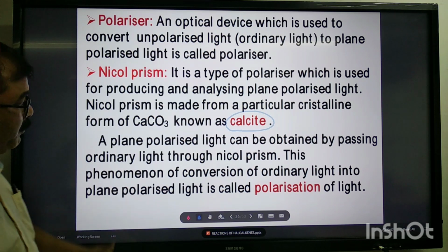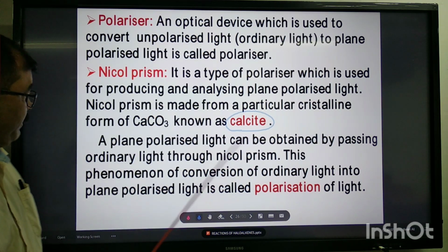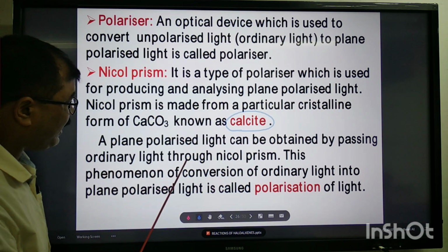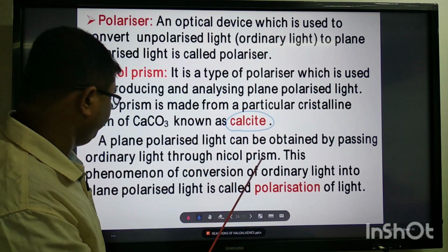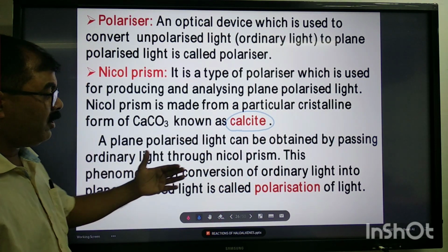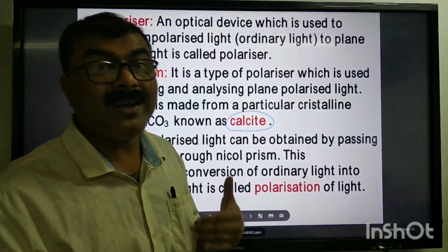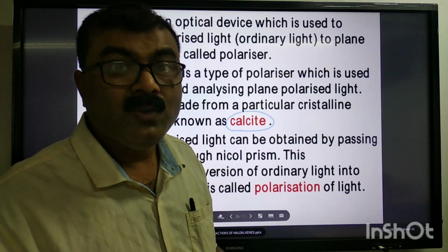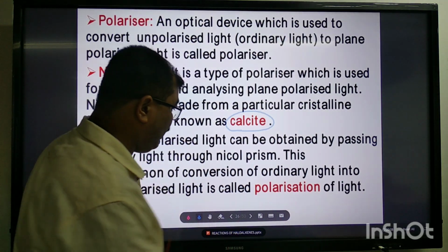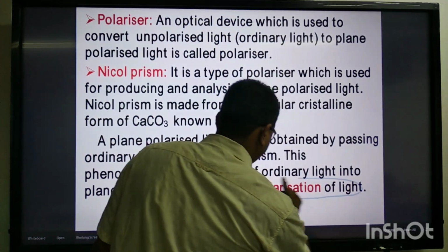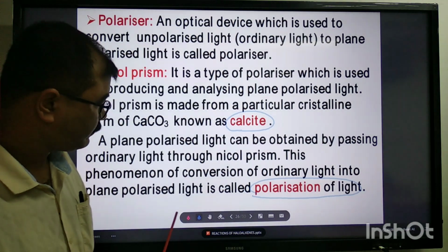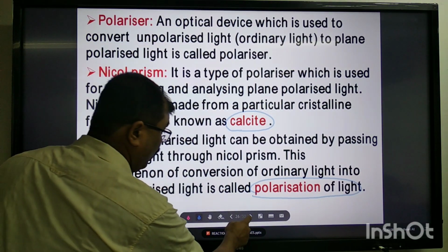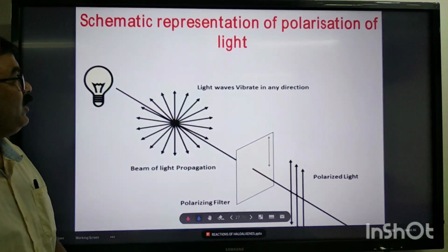So plane polarized light can be obtained by passing ordinary light through a nickel prism. This phenomenon of conversion of ordinary light, that is unpolarized light, to plane polarized light is called polarization of light.